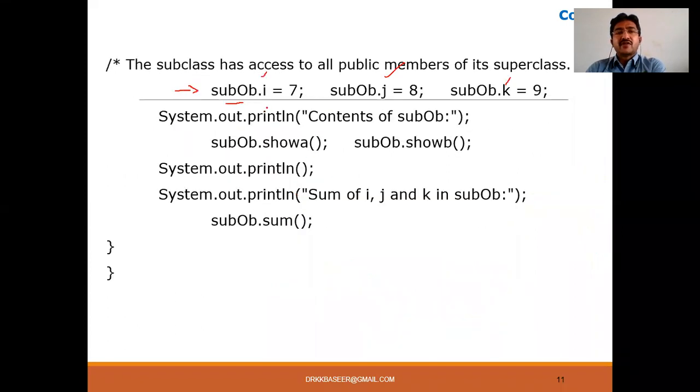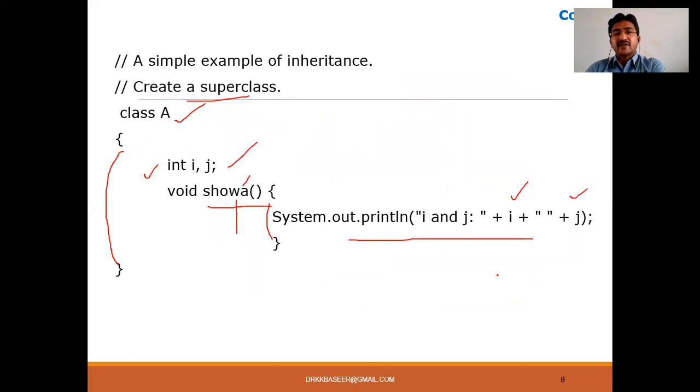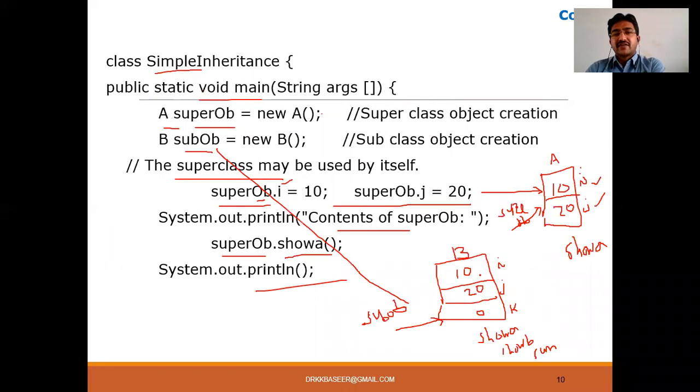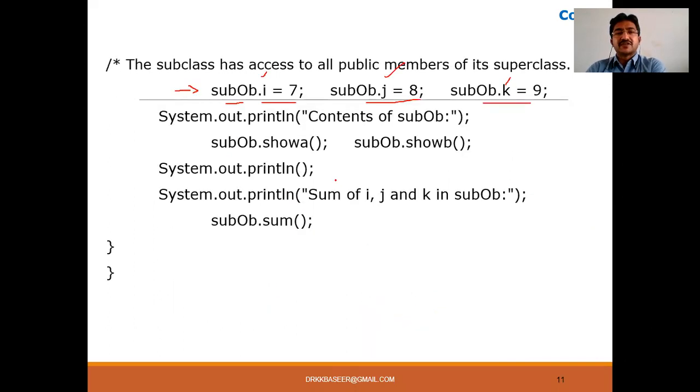Now, when I call this initialization, sub ob.i equal to 7, sub ob.j equal to 8, and sub ob.k equal to 9, it will be overwritten. Instead of 10, it will be overwritten with 7. Instead of 20, with 8. Instead of 0, with 9. Now what are the values of class B? I is 7, J is 8, and K is 9, which is pointed to by sub OB.